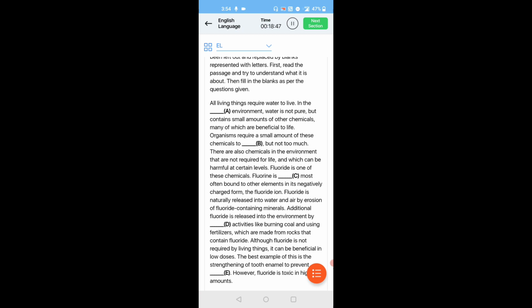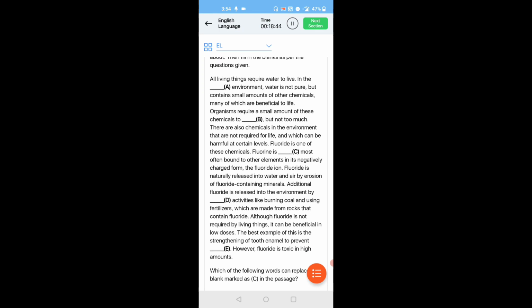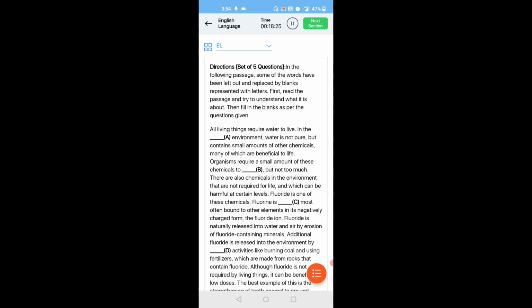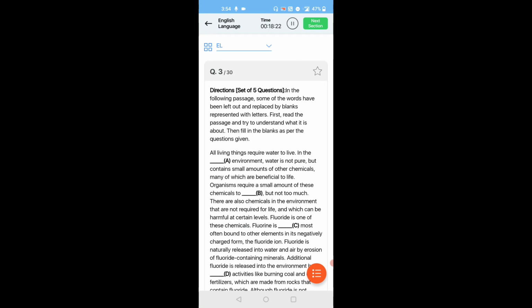Fluoride is one of these chemicals. Fluorine is dash most often bound to other elements and it's negatively charged form. Fluorine is found most often bound to other elements. So the answer is found.